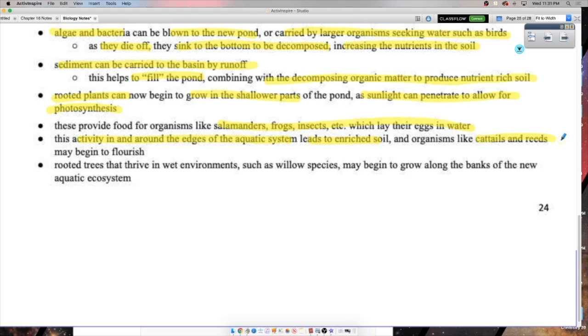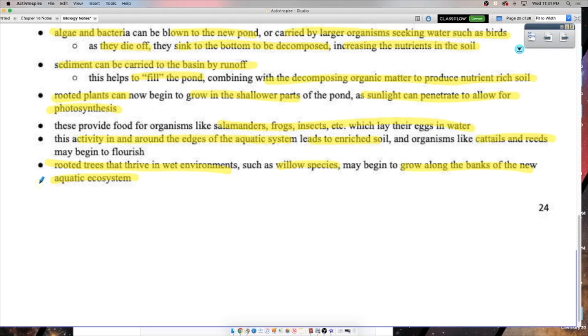And now you can even start to get to a climax community where you have rooted trees that thrive in wet environments like willows. Willows love to live very near to deepish water. Okay, they may begin to grow along the banks of the new aquatic ecosystem. And look at that, you've reached a climax community, a complex bunch of interactions from what used to be water in a hole. You can see aquatic succession start to happen.